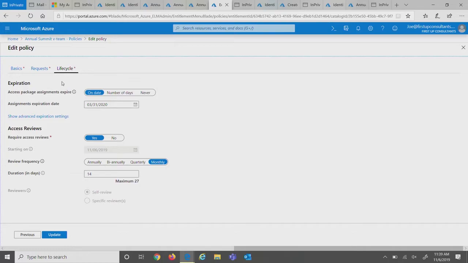Lastly, we now have access reviews of access package assignments. So while we have a max end date being the end of March, within that time window, you can also have recertification campaigns going on. So within that time period, you're still certifying that the users need access within that period.